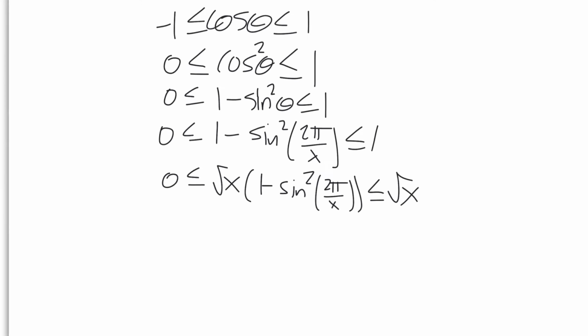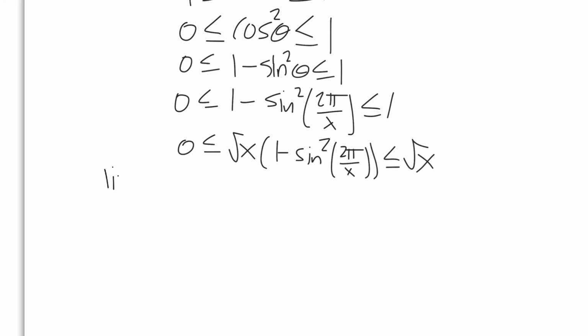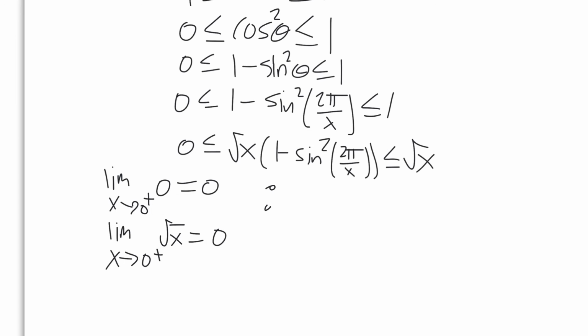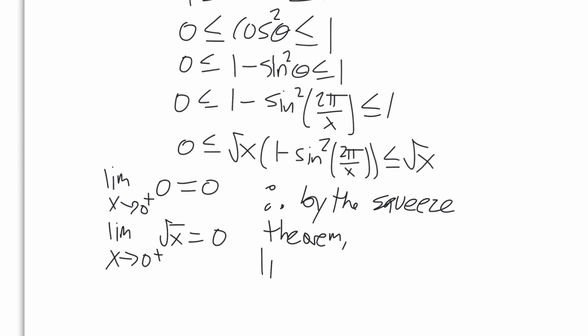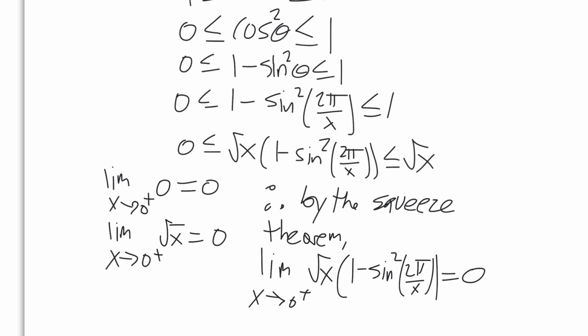Well, let's go ahead and try the limits now. We've got our target function in the middle. So the limit as x approaches 0 from the right of 0, that's the left part, is just going to be 0. The limit of a constant is a constant. The limit as x approaches 0 from the right of root x is just going to be root 0, which is also 0. So therefore, by the squeeze theorem, the limit as x approaches 0 from the right of root x times 1 minus sine squared 2 pi over x is equal to 0.